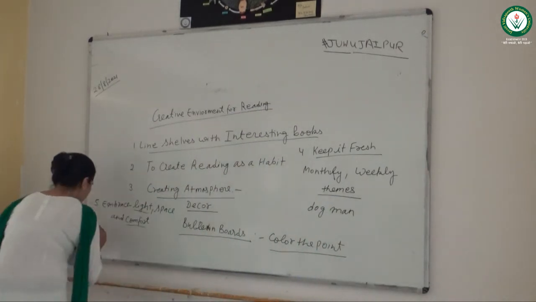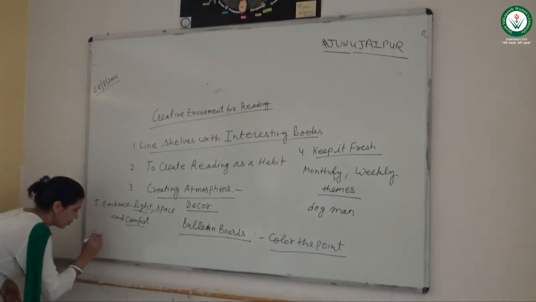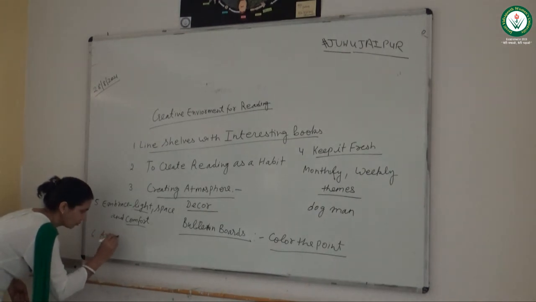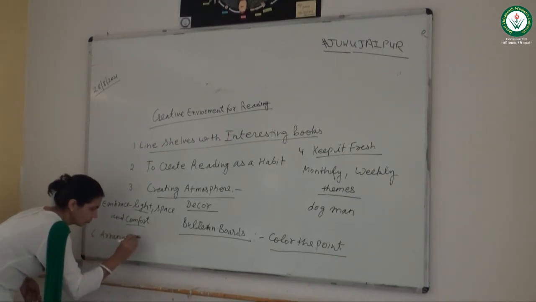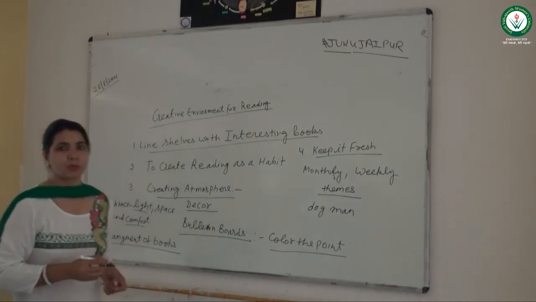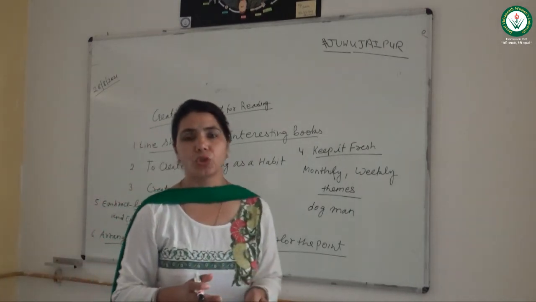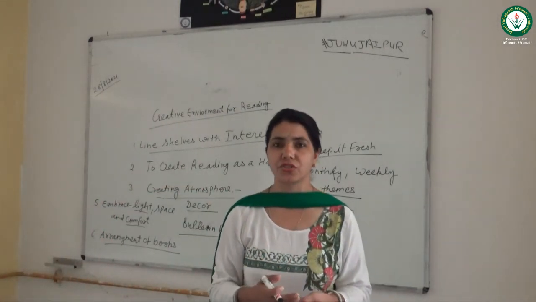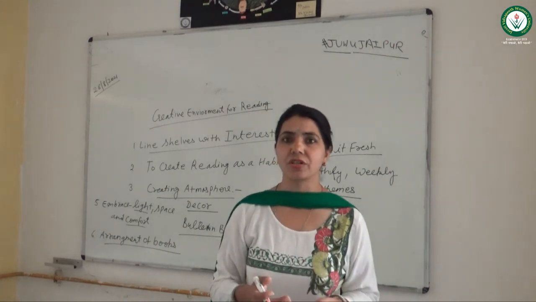Now there should be arranged books. The 6th one is arrangement. The books should be arranged in a proper manner. They should not be piled up. The more arranged, the more systematic, the more interest you will take in that.